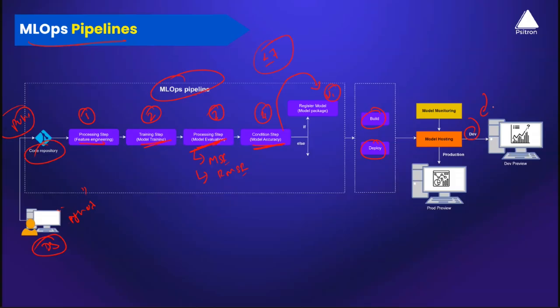First, I go ahead and deploy it to, let's say, a dev or staging environment. And here comes your internal team, maybe MLOps engineers or data scientists. They go ahead and do the further testing. And if they're really satisfied with that, then they deploy the same version 1 of the model to production. And this is where your end users can start consuming the model.